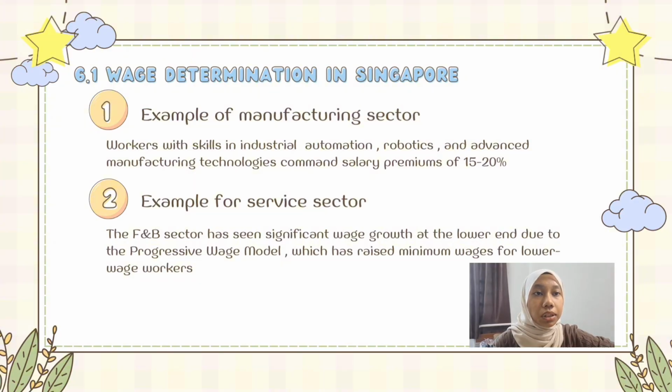Next, I will explain about examples of wages in Singapore. First, example for manufacturing sector. Workers with skills in industrial automation, robotics, and advanced manufacturing technologies command salary premiums of 15 to 20%. Second, example for service sector. The F&B sector has seen significant wage growth at the lower end due to the progressive wage model, which has raised minimum wages for lower wage workers.